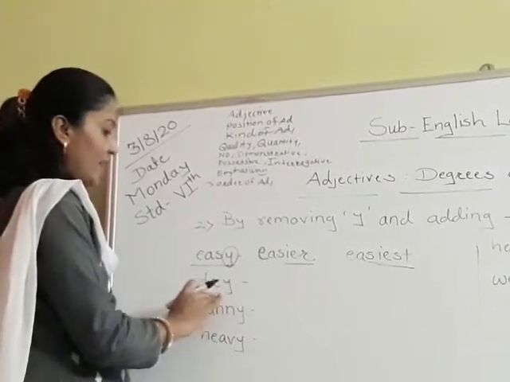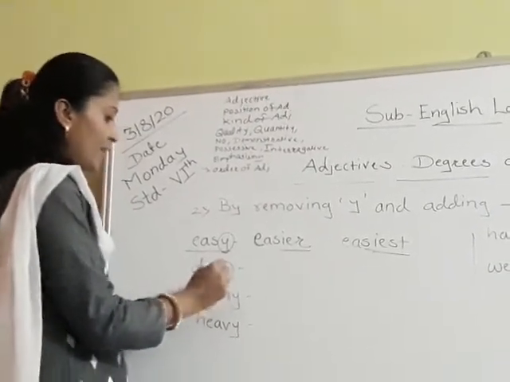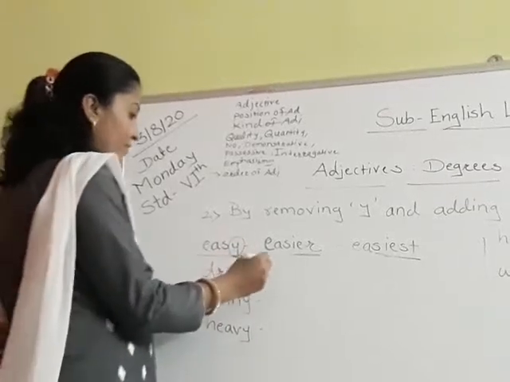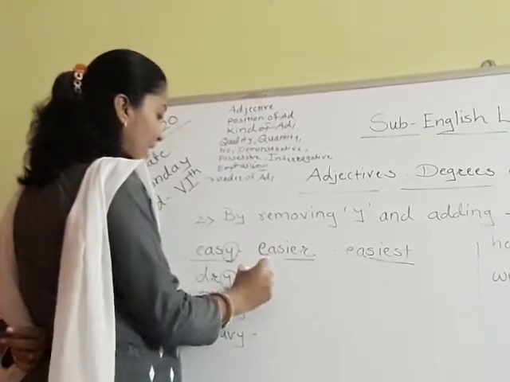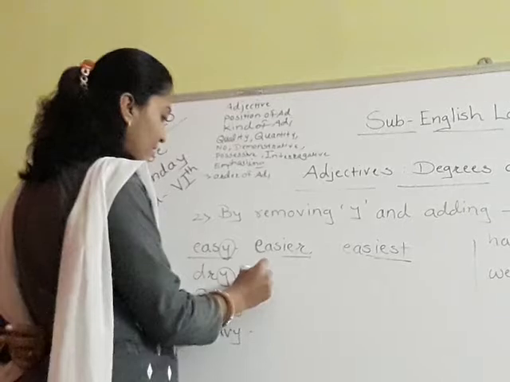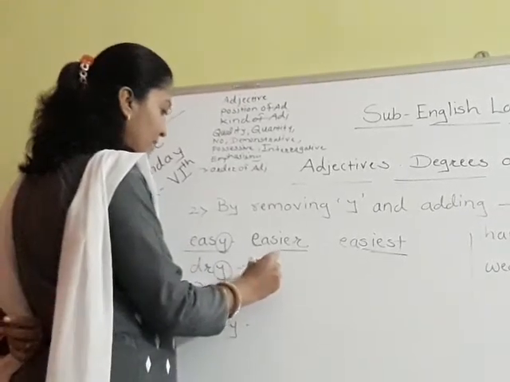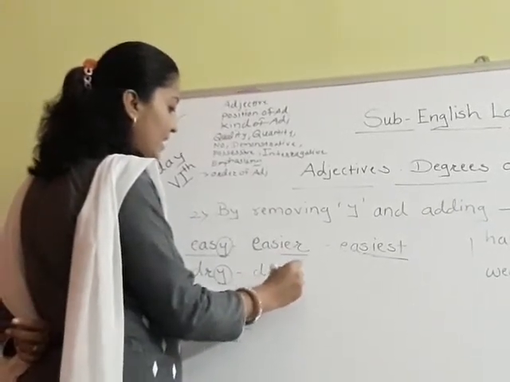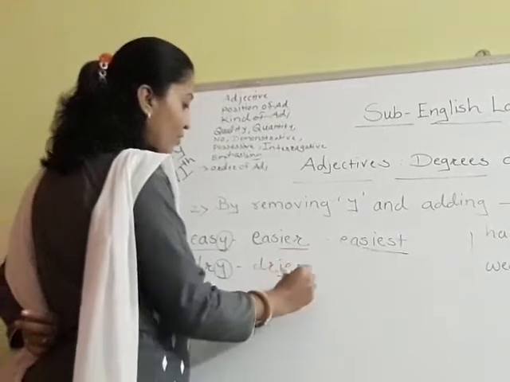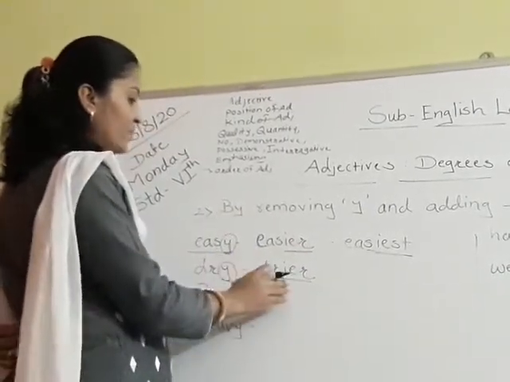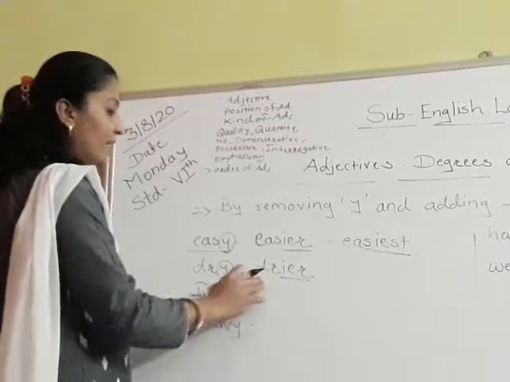Again, this spelling ends in y. Okay? So, we will make the comparative by adding ier, dryer. The spelling will become D-R-I-E-R. We have to underline here, because we have added ier here, dryer.